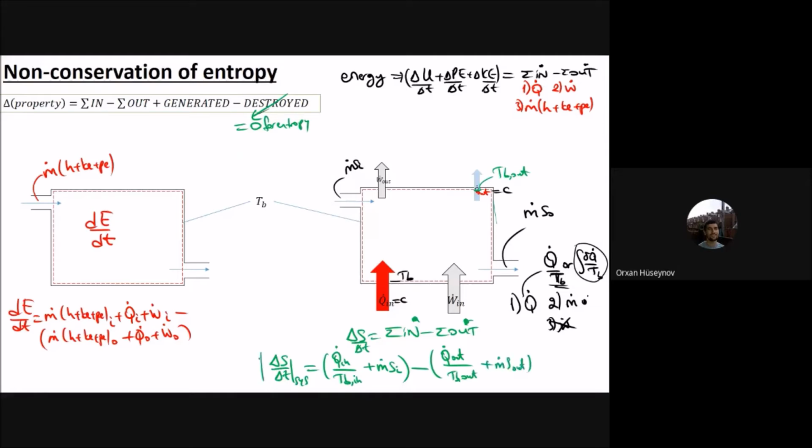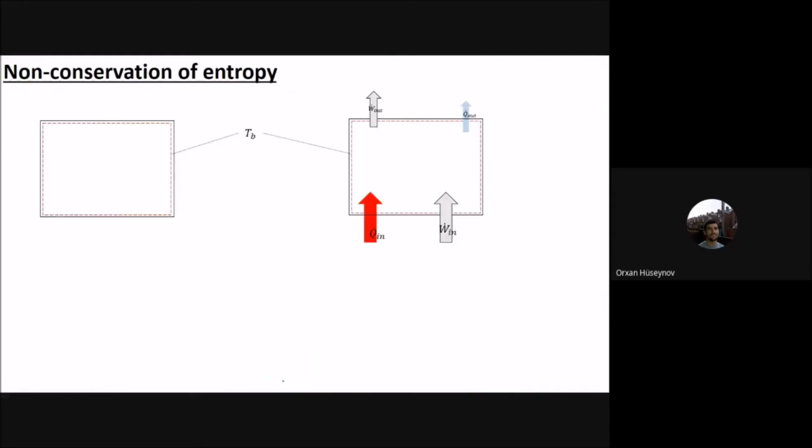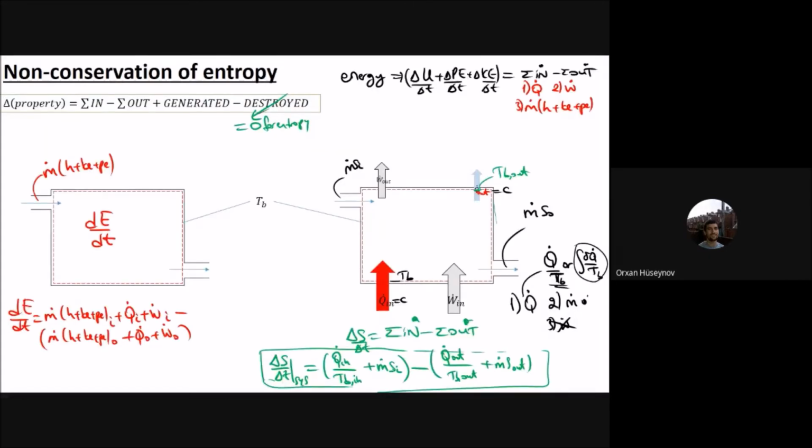This is for open systems. You have the entropy transfer into the system, entropy transfer out of the system, and change of entropy of the system, which is dS by dt of the system. For the problem here, the boundary temperature is the same everywhere, therefore you can replace this one with T_B above.